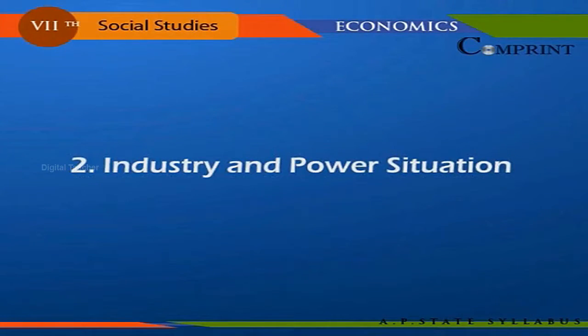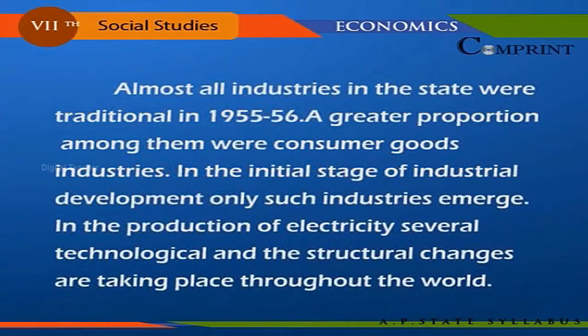Industry and power situation. Almost all industries in the state were traditional in 1955-56. A greater proportion among them were consumer goods industries. In the initial stages of industrial development, only such industries emerge.